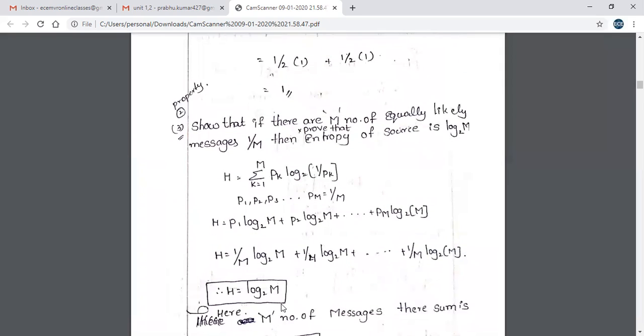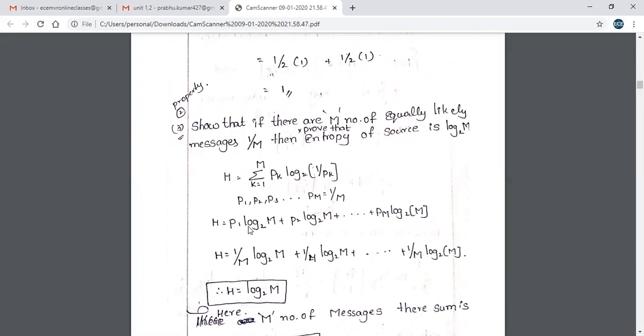So then the second property: show that if there are m number of equally likely messages, it means the probability of getting each message is 1 by m. Then prove that entropy of the source is log 2 m. So we just have to substitute, where the messages are m messages. So when k is equal to 1 to m, why? Because we are having m messages from 1. So Pk, the probability of getting each message, is 1 by m.